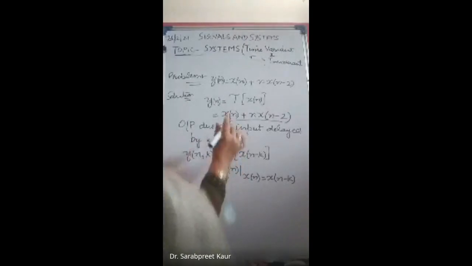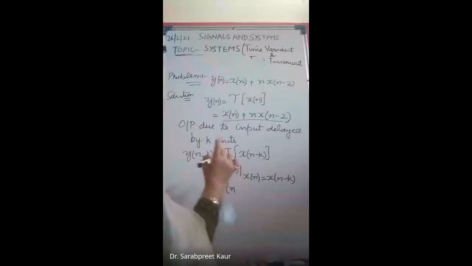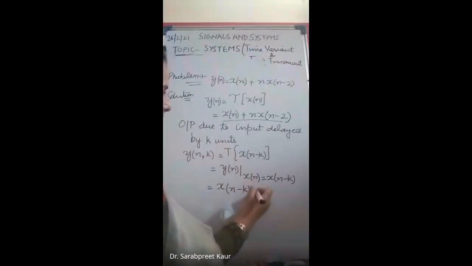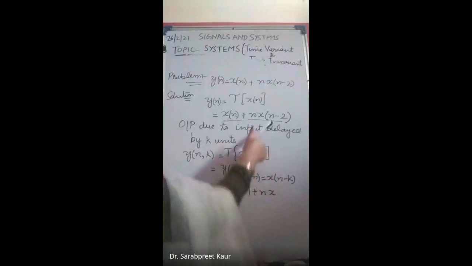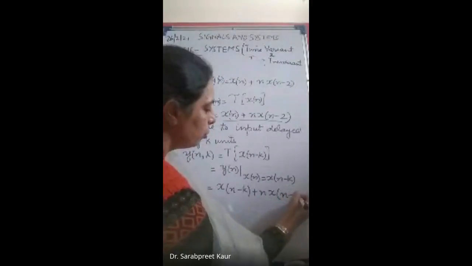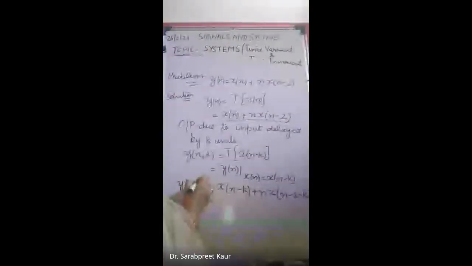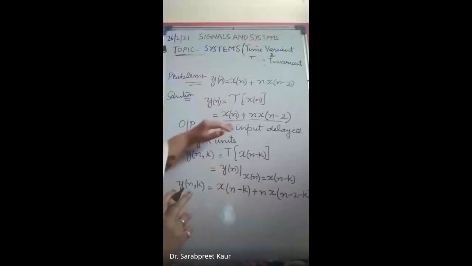So what do I get? x of n minus k plus n times x of, here also it will be delayed, x of n minus 2 minus k. So y of n comma k means your input is delayed by k samples in the expression for y of n.